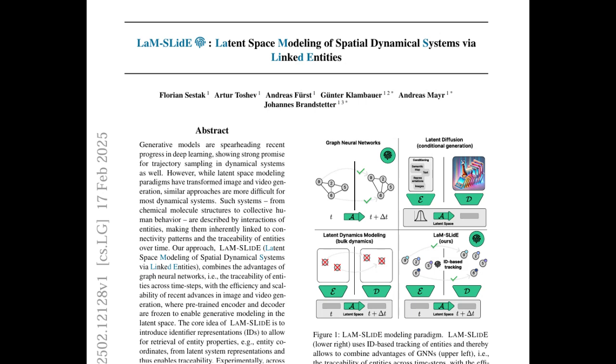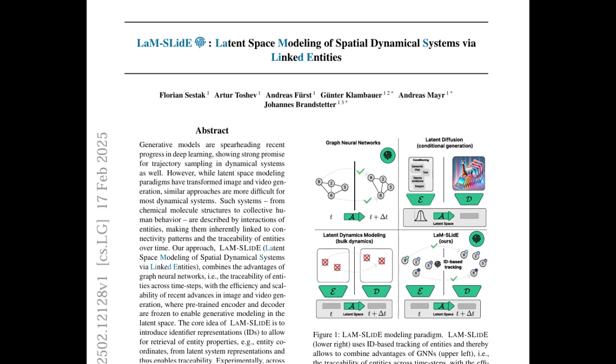Right, and that's where LaM-SLidE gets really clever. It uses the system of giving each entity in the system, like each person in the crowd, a unique ID tag. Okay, so like giving everyone in the crowd a name tag or something. Yeah, exactly. But then, get this, it randomly assigns those IDs. Wait, randomly? Why would you do that? Does that make things even more chaotic? It seems counterintuitive, right? But there's a method to the madness. Okay, I'm all ears. So by doing it randomly, LaM-SLidE can handle situations where the number of entities in the system changes. And that's something that trips up a lot of other approaches. Ah, I see. So it's like having a blueprint that can adapt to buildings of different sizes. Exactly. It makes it much more flexible. This is getting more and more intriguing.